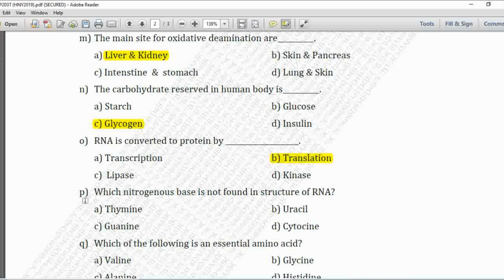Next MCQ, which nitrogenous base is not found in the structure of RNA? Option A is thymine, B is uracil, C is guanine, and D is cytosine. So here the nitrogenous base which is not found in the structure of RNA, that is thymine. So option A is correct.